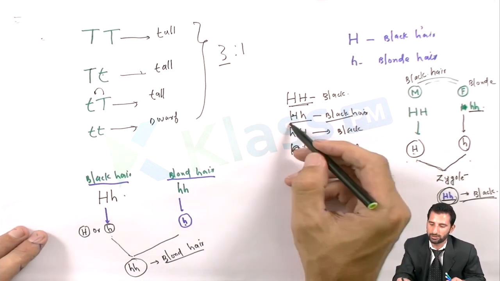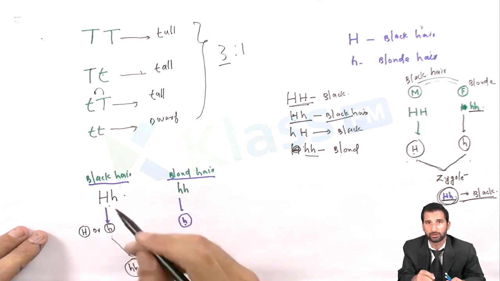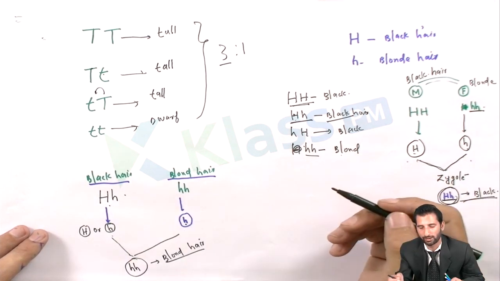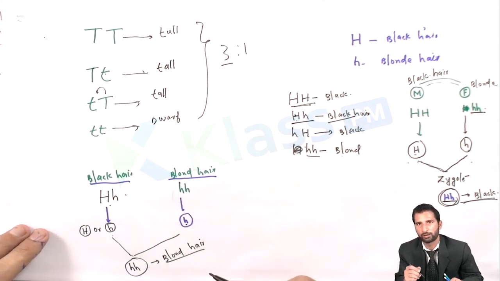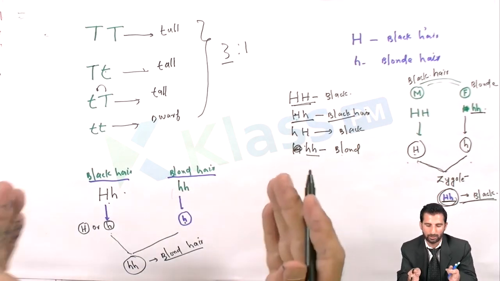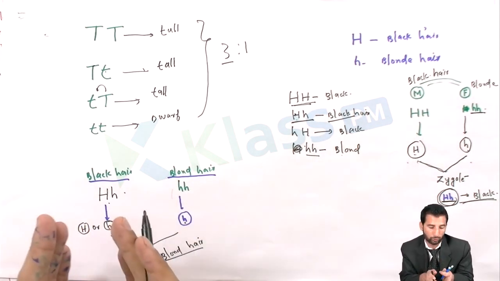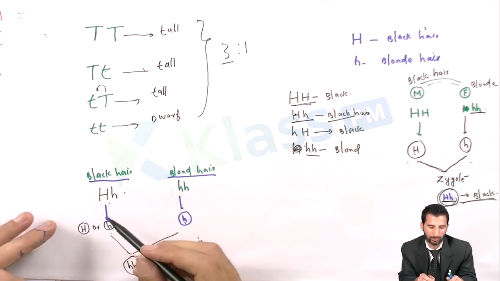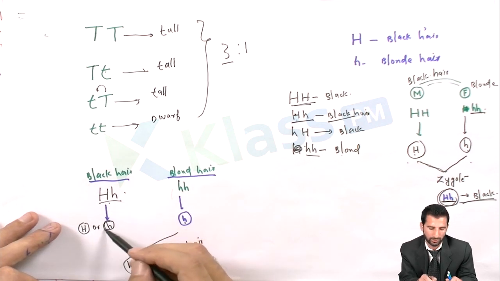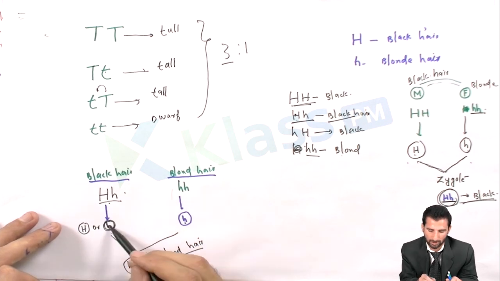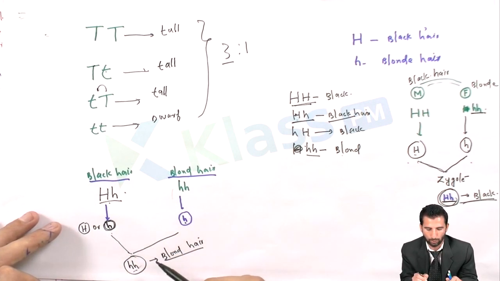In the second case, we have capital H, small h, that person having black hair again, and the female having blonde hair, small h. Here two cases may arise because this is a heterozygous condition. First, if the gamete contains small h and small h, this would be blonde hair.